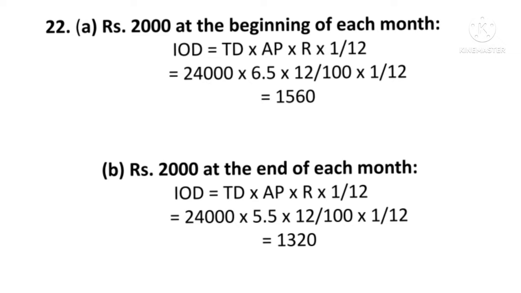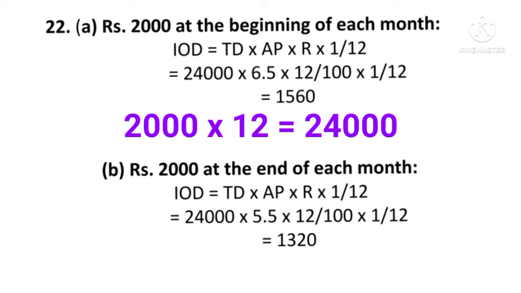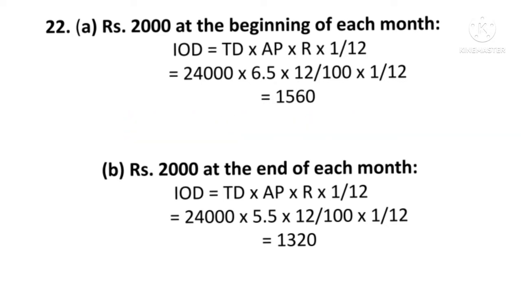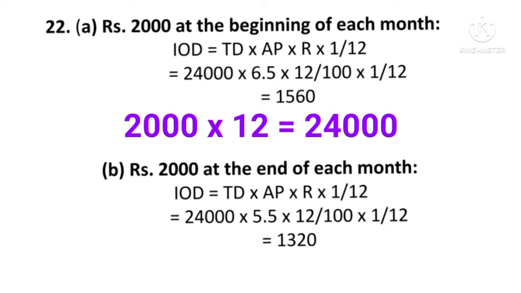Unit means 1/12. So now we shall see. Here interest on drawing is equal to total drawings. Every month he is withdrawing rupees 2000. For 12 months he drew, it means 2000 into 12, it comes to 24,000.